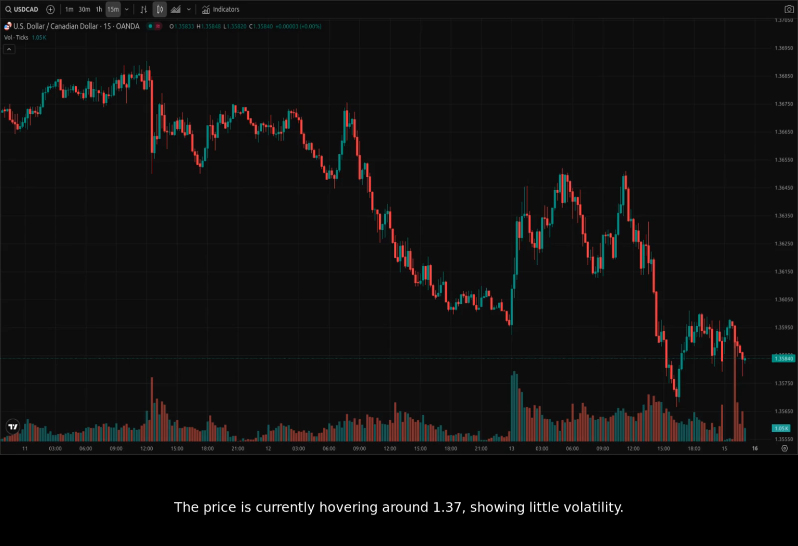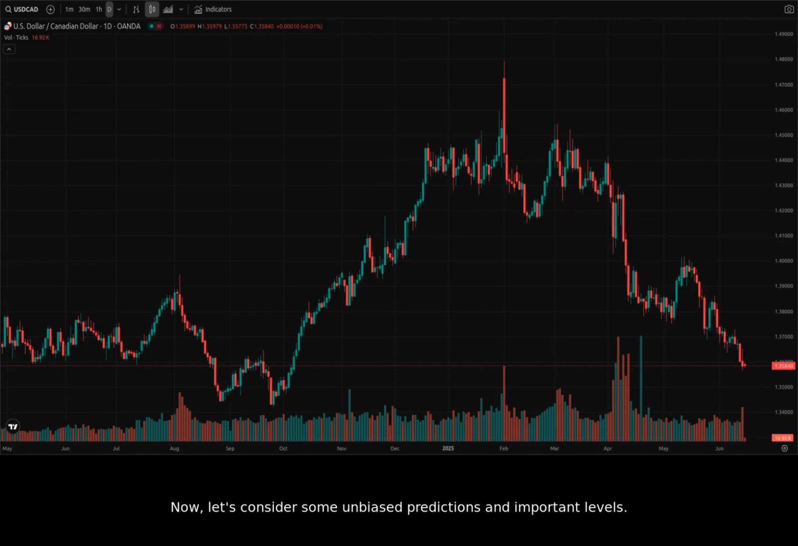The price is currently hovering around 1.37, showing little volatility. This suggests a period of indecision, and we might be approaching a decision point. On the 15-minute chart, we can also identify a trend downwards. Now, let's consider some unbiased predictions and important levels.